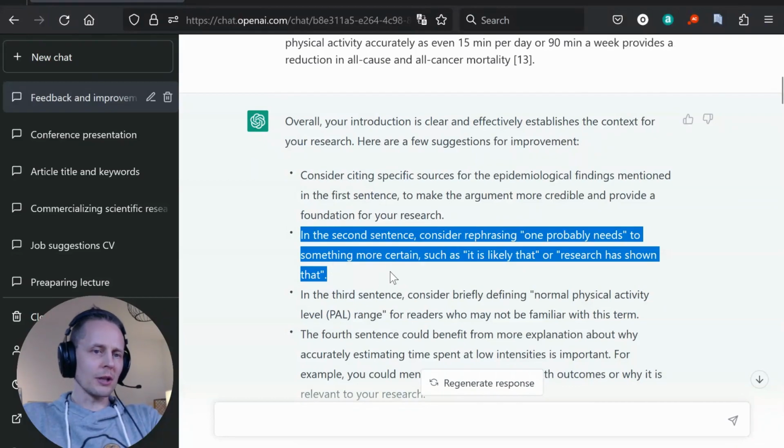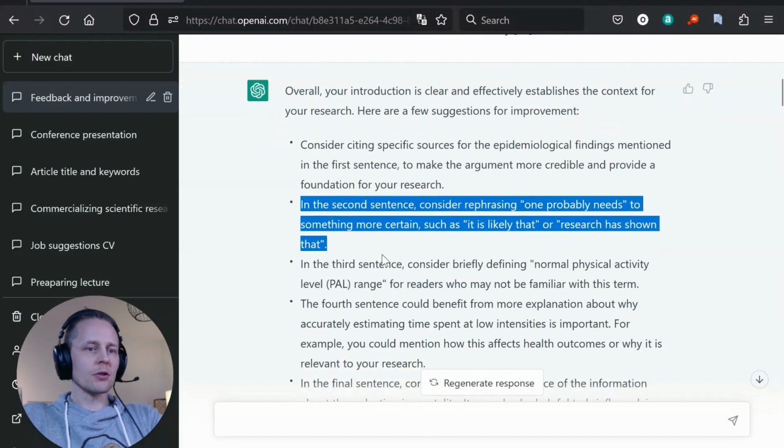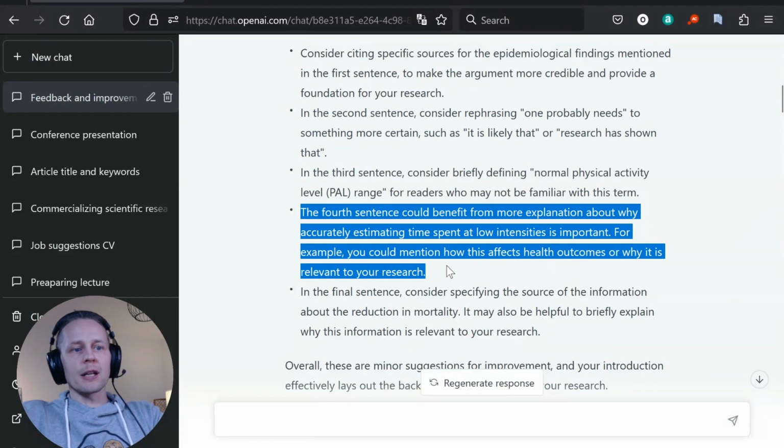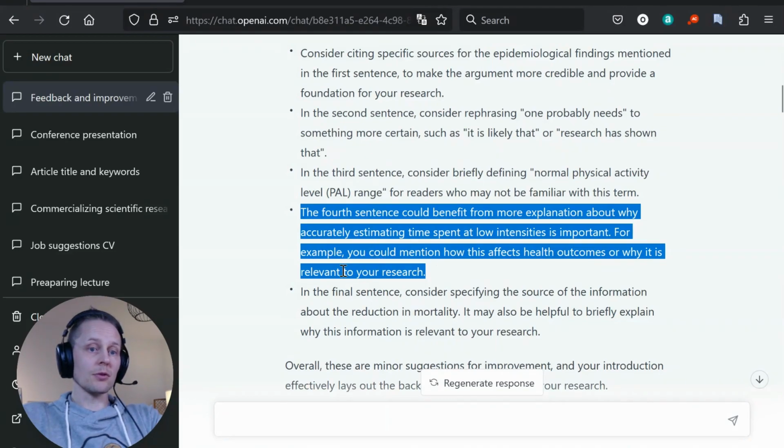research has shown that. Could be, I should look more closely if that's good. And the fourth sentence could benefit from more explanation why accurately estimating time spent at low intensities is important. For example, you could mention how this affects health outcomes or why it is relevant to your research. I think this could be actually a good point. And anyway, you get points that you check and it gets you thinking.